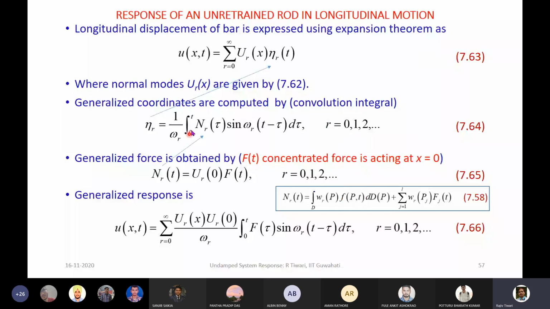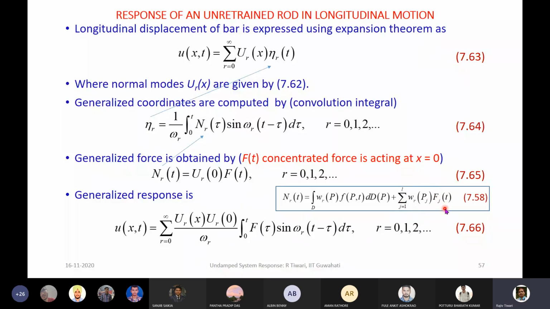Okay. Now this force, which is the generalized force, we need to obtain using this kind of expression we derived in the general formulation, where the distributed force was there and the concentrated force was there. So n number of concentrated forces can be there.